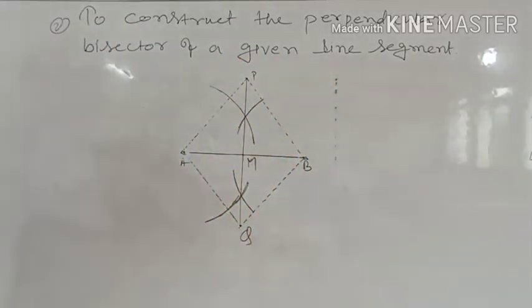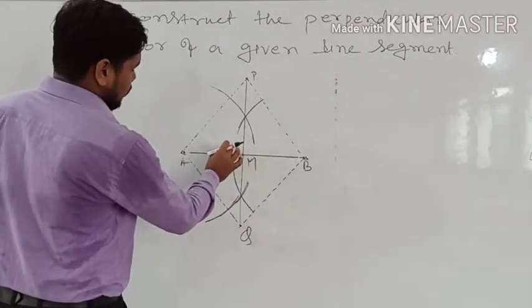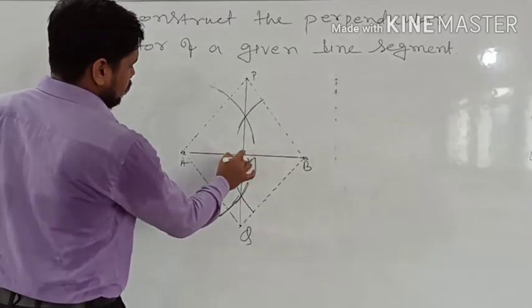With the help of this we have to prove two things: one is that this length is equal to this length, and another is that this angle is equal to this angle.